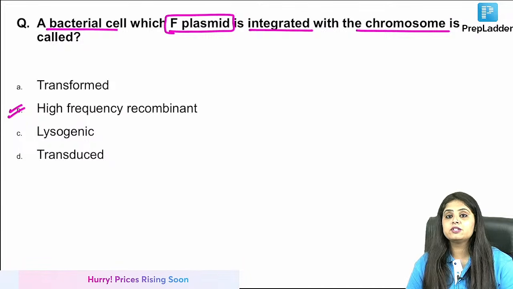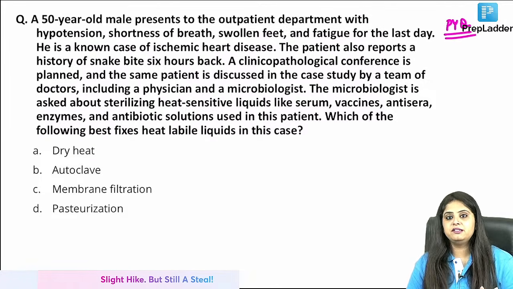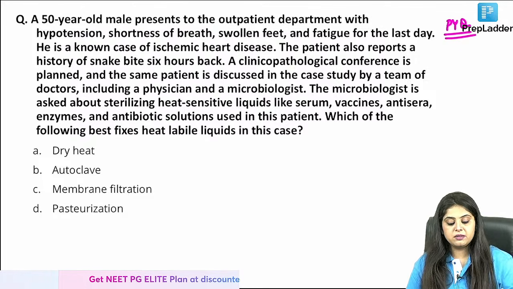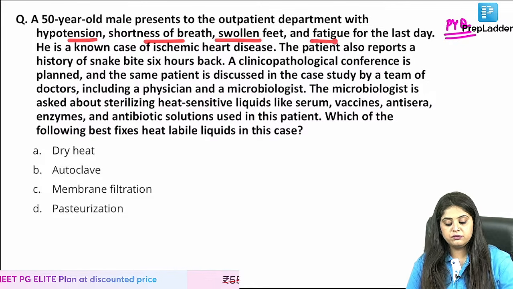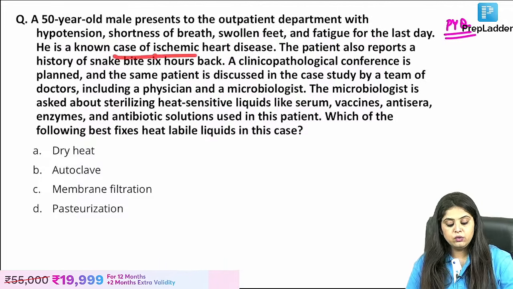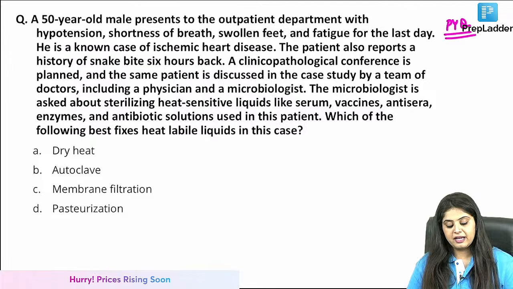Now I take you to a question from your previous years, something very lengthy but very simple. There is a 50-year-old male patient presenting to the outpatient department with hypotension, shortness of breath, swollen feet and fatigue. Seems to be somewhat in a case of shock, a known case of ischemic heart disease, and had a history of a snake bite 6 hours back.